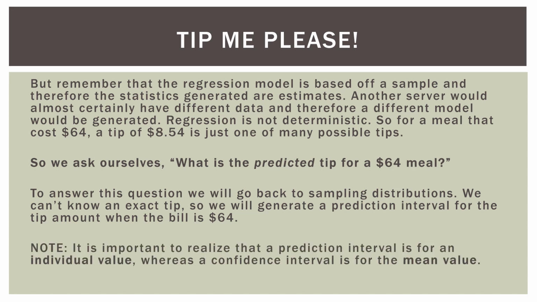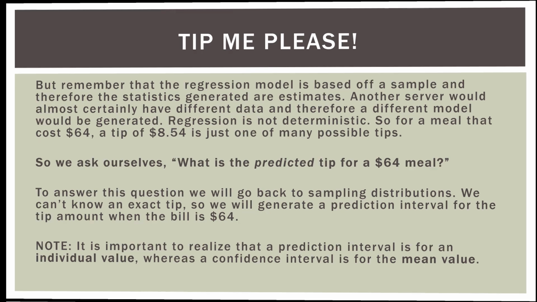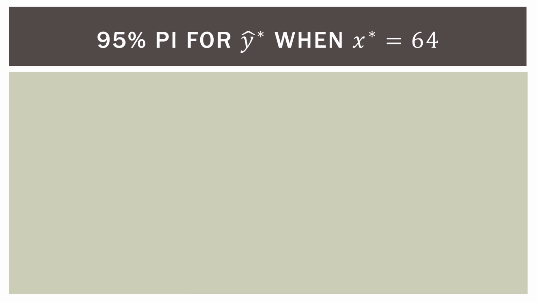It's important to realize that a prediction interval is for an individual value, a single tip in this case, whereas a confidence interval is for the mean value. What we're going to find is a prediction interval for an individual tip when the meal is $64. You have to keep those two things separate. Many students learning this get those two things confused. So this video is about individual tips. The previous video is a confidence interval about the mean tip. All right, so a 95% prediction interval for y when x is 64.